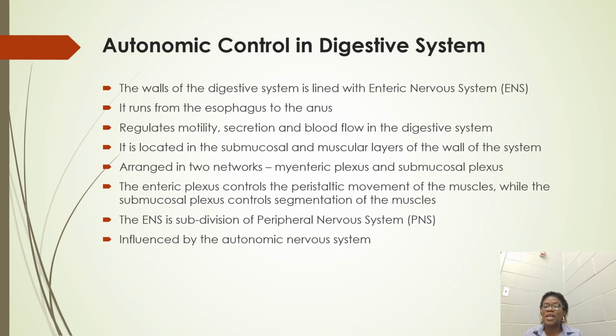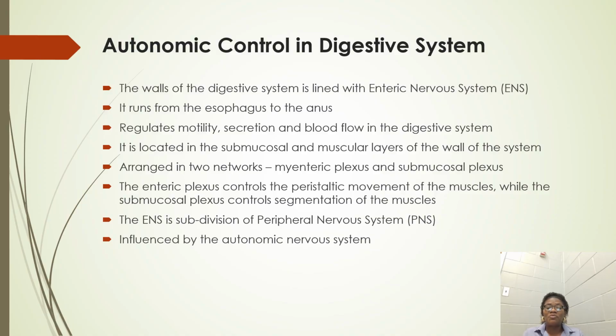So what we are trying to say is that we have the movement of muscles within the digestive system. The contraction and relaxation of muscles within the digestive system controls the movement of food. The propelling, that is, the movement of the food within the digestive system, controls the breaking down of food. And these movements are of two types. You have the peristaltic movement and you have the segmentation movement.